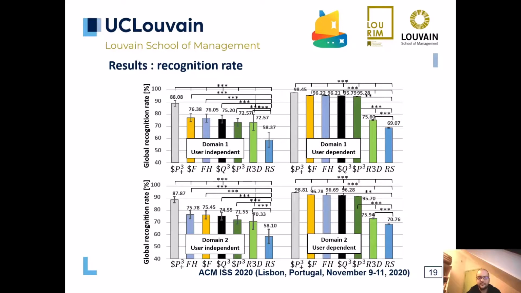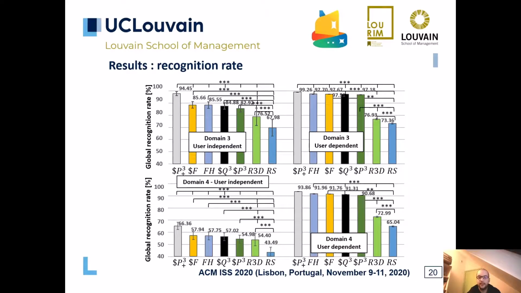In this slide, we take note of the difference between the user-dependent and user-independent scenarios. We observe a loss of nearly 10% for $P+ cube and around 20% for the other dollar-like recognizers. In these diagrams, we notice the low rates of all recognizers for domain 4. The principal cause is the type of gestures in this dataset.